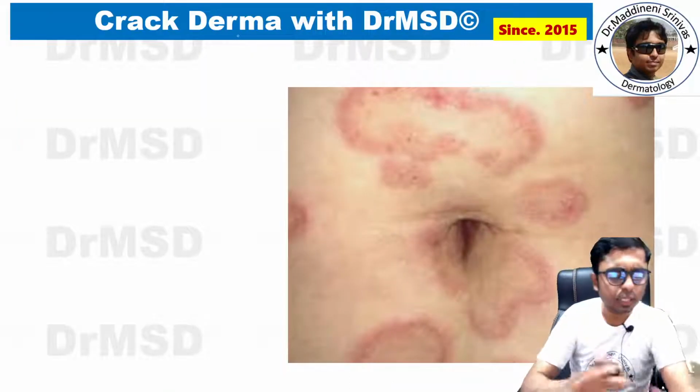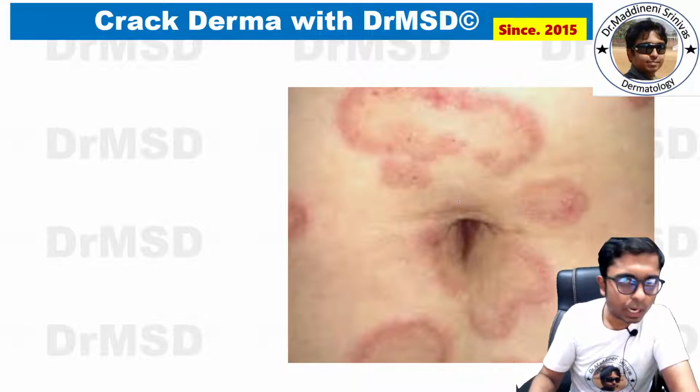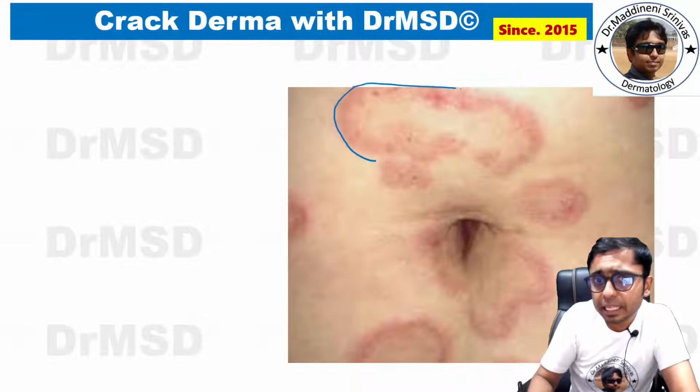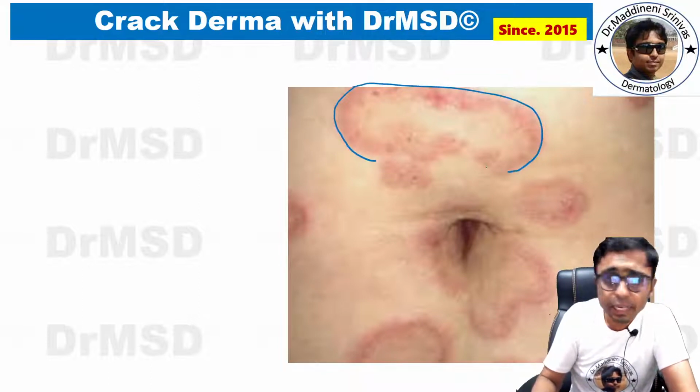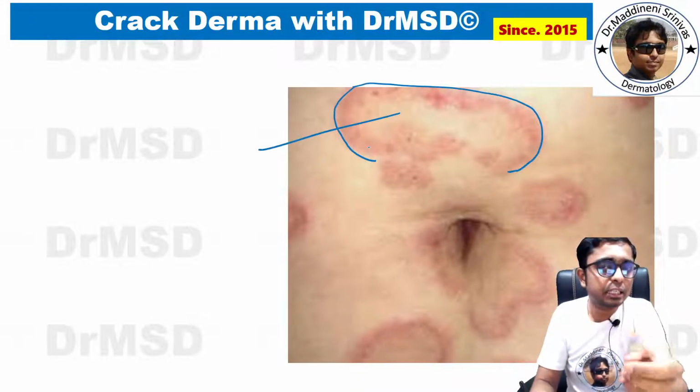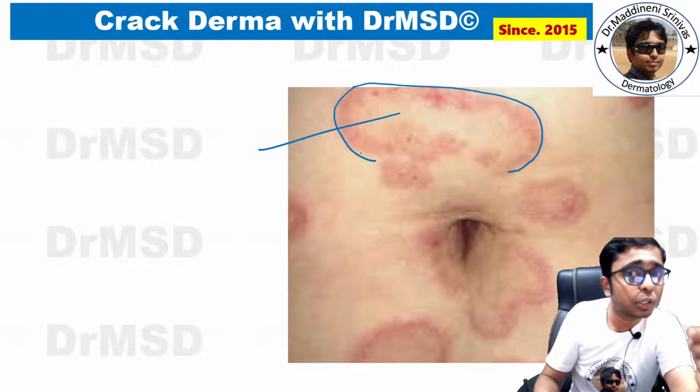If you observe some more lesions, probably you will understand what the difference is. If you observe carefully, these are annular lesions. Why? Because at the periphery the lesion has a different characteristic, whereas at the center there is clearing, or the center is different from what you see in the periphery.